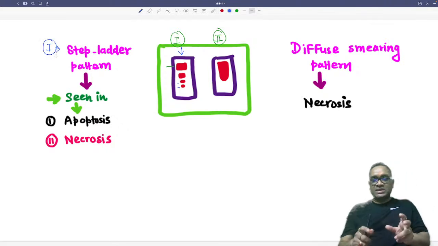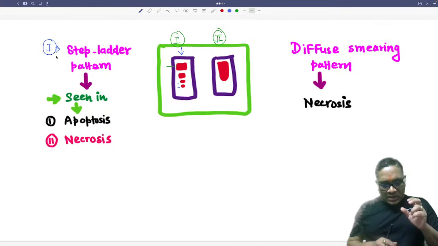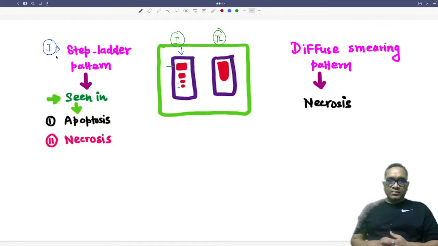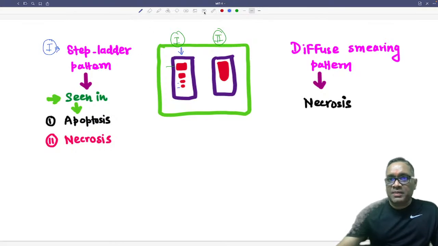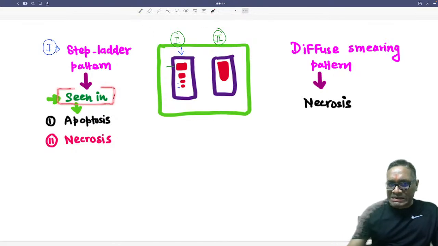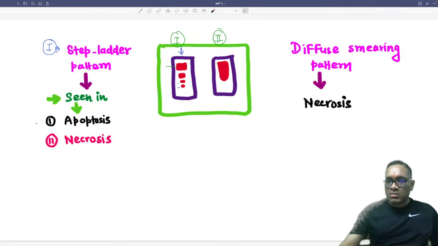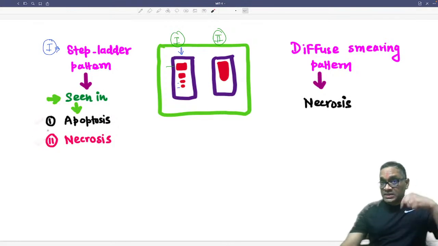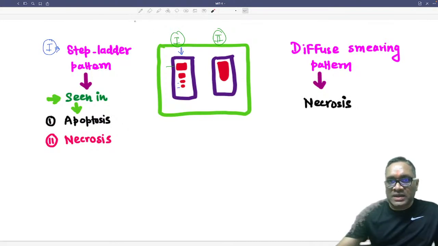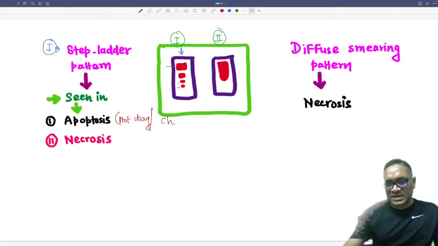Now you have to be very observant about the language of the question. If the examiner is saying it is seen in, it means the examiner is talking about both apoptosis and necrosis, because it is seen in necrosis also. So this step ladder pattern which is seen in apoptosis is not diagnostic of apoptosis, right? It is not diagnostic but characteristic. This is the point we have to remember.